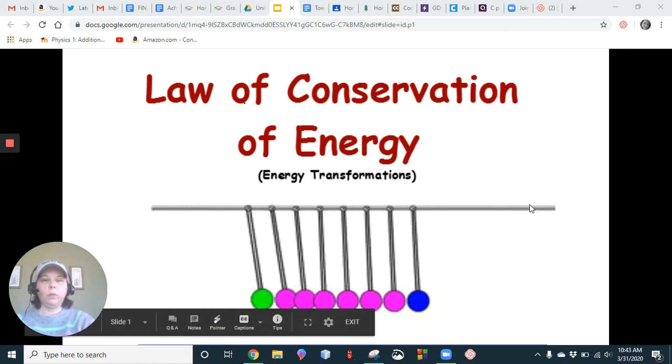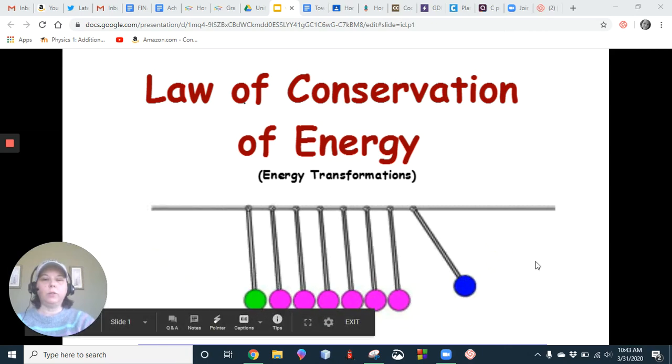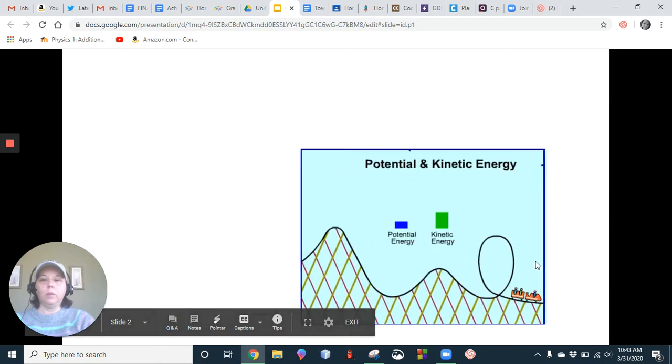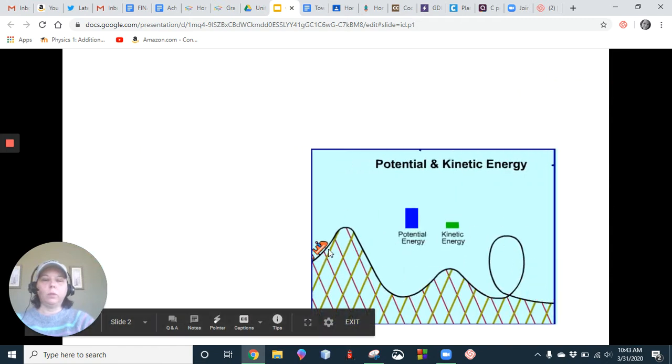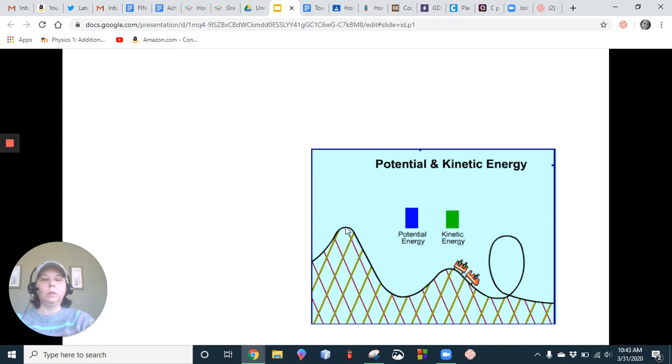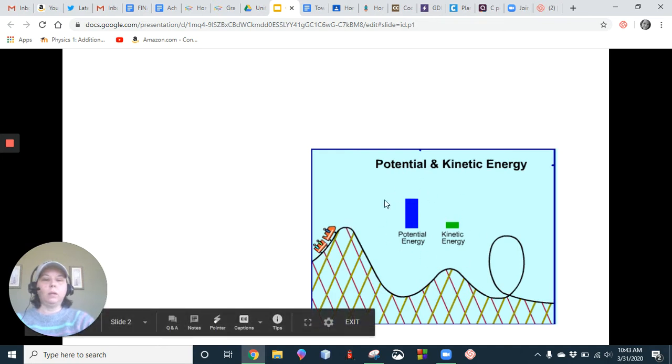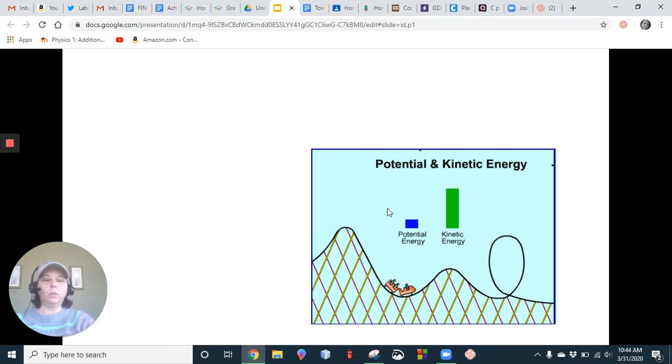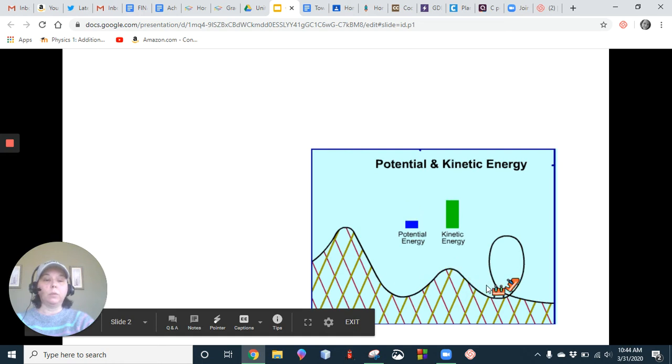Hi everyone, today we're going to look at the law of conservation of energy. So here we have our roller coaster. The highest point here is where it has its maximum potential energy. Now total mechanical energy doesn't change between any point on this roller coaster.